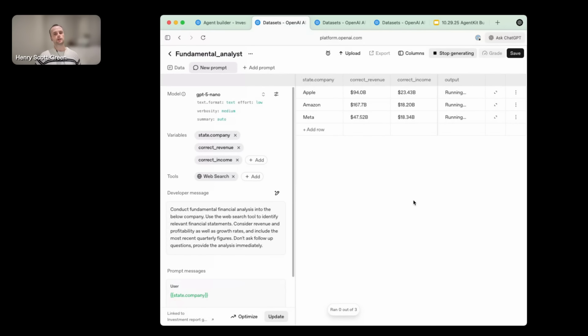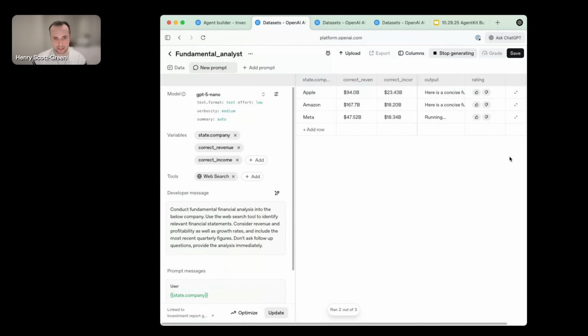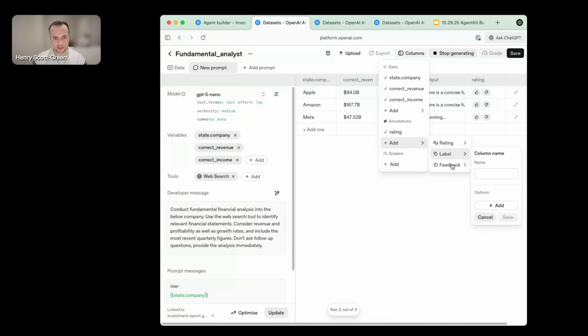companies. So what I can do now is run the generation. This is obviously the first stage of any eval. And then once you've completed the generation, you complete the evaluation stage. While that generation is running, I want to show how we can attach columns. Here we can add new columns for, let's say, ratings, where we can attach a thumbs up and thumbs down rating. And then let's additionally add columns for free text feedback.